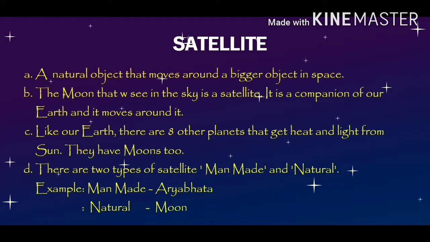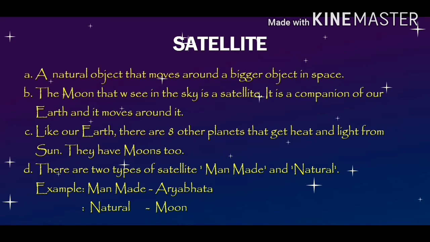Let's read. A natural object that moves around a bigger object in space. So a natural object that revolves around a bigger object in space is called a satellite. If you are asked in your exams, define satellite, you will give this answer. Okay. Now let's come to the next point.